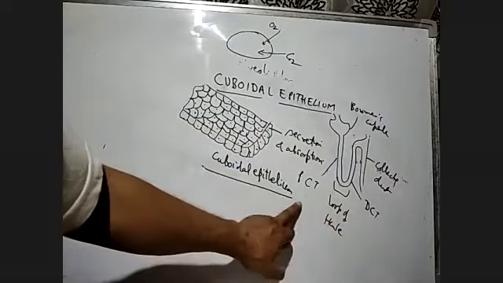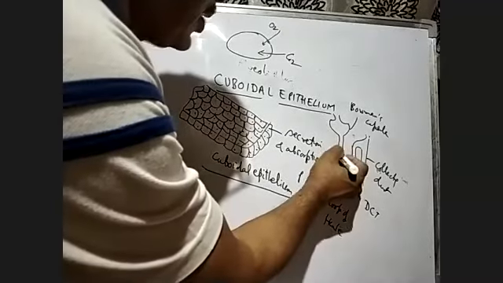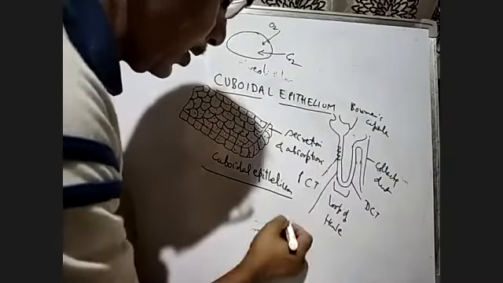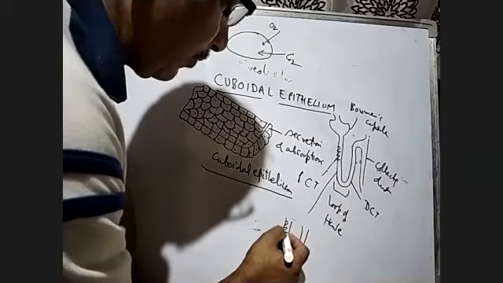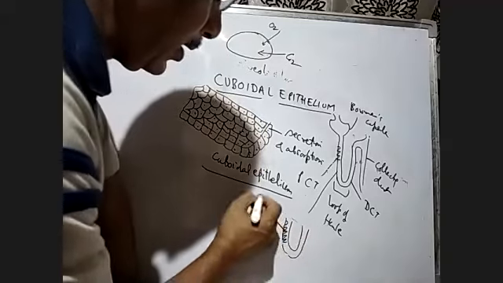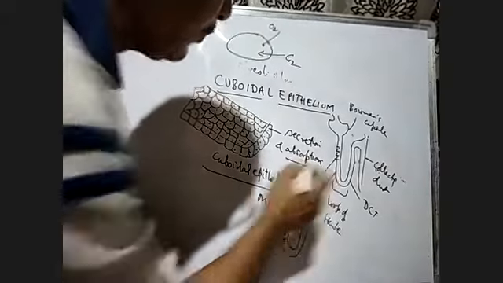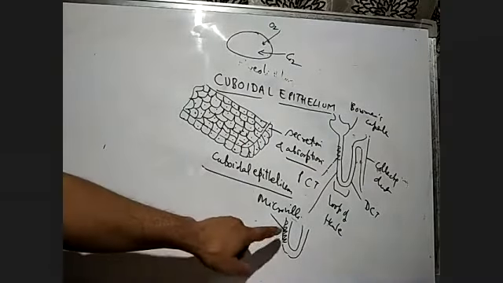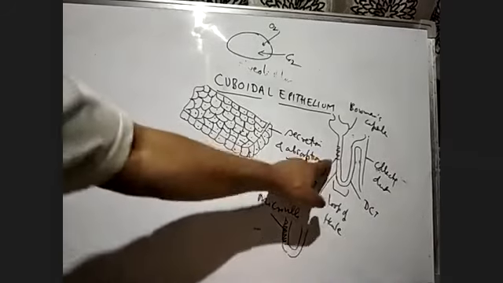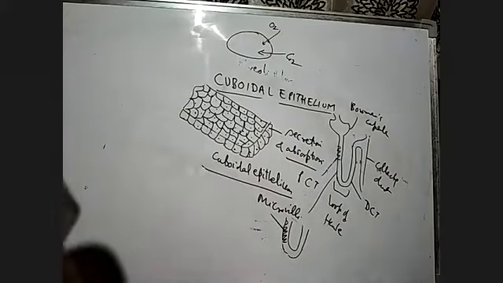So the proximal convoluted tubule of the nephron has microvilli structures inside, like this. These microvilli have an absorptive function. They can absorb substances, and the microvilli of the proximal convoluted tubules are made up of cuboidal epithelial cells.